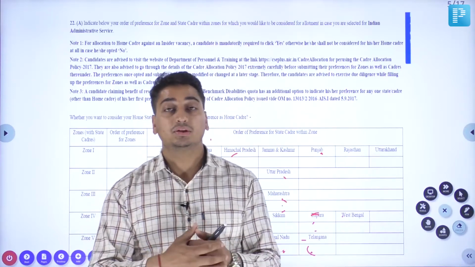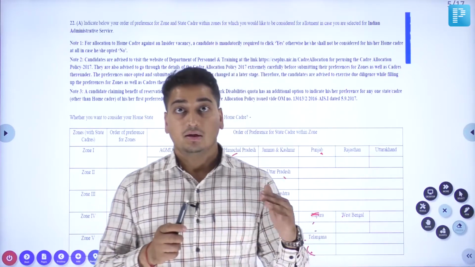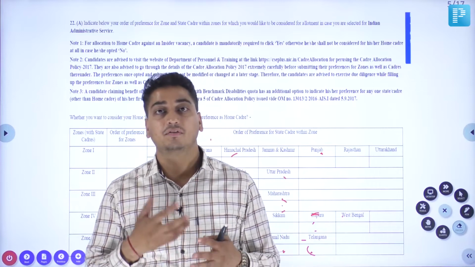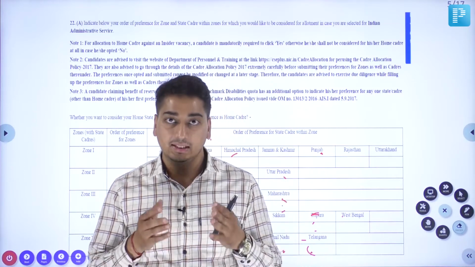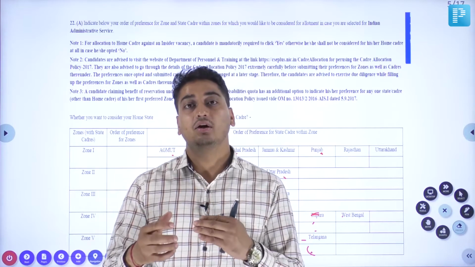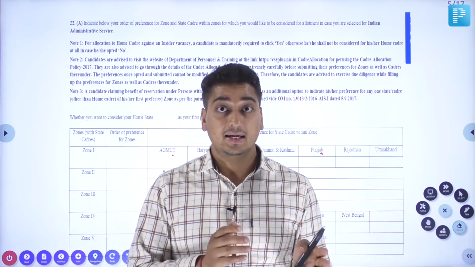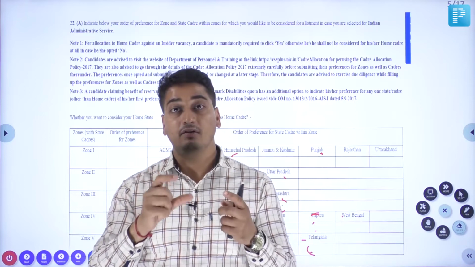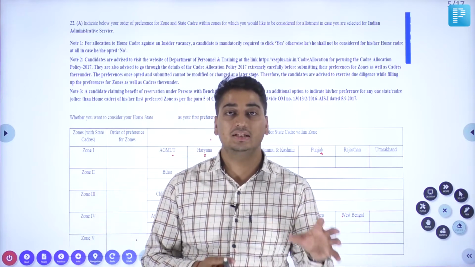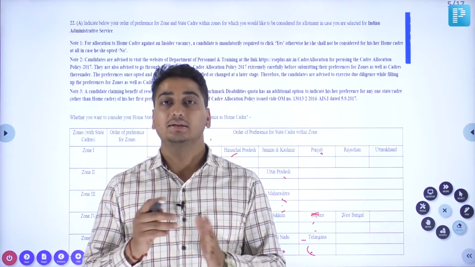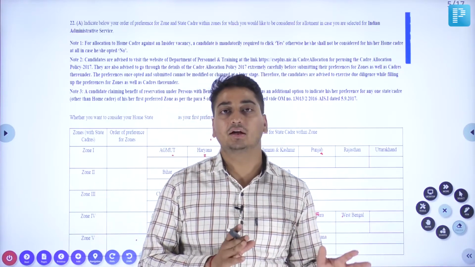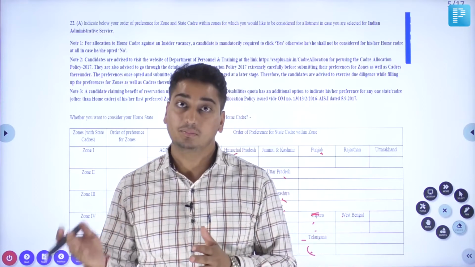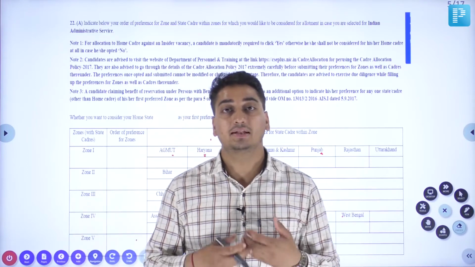Now, how does this process of allocation of various seats happen? Initially, state governments send requests to the union government requesting the number of All India Service officers they need. After this, the central government, DOPT in case of IAS and the Ministry of Home Affairs in case of IPS, have a roster system. On the basis of that roster system, these seats are allocated into categories and insiders and outsiders. The general principle is that 1/3 of the vacancies in a state would be for insiders and 2/3 for outsiders. After this allocation, these vacancies are displayed.